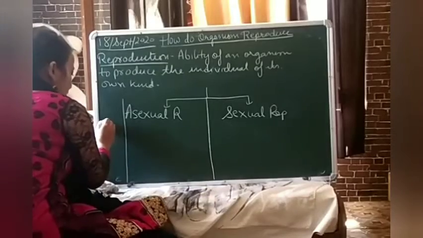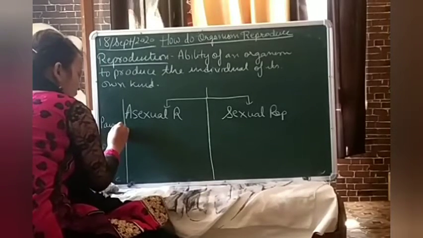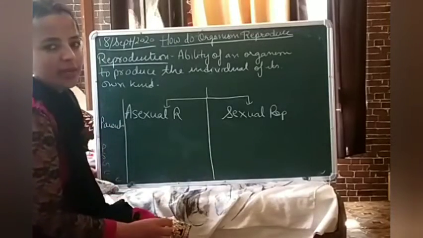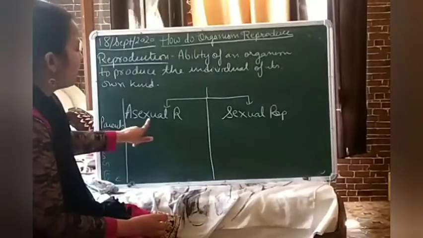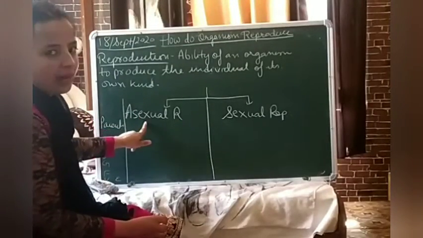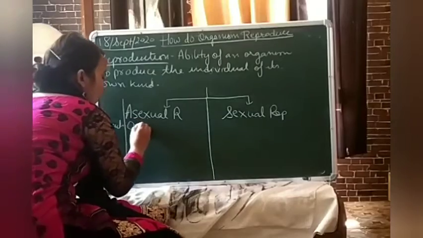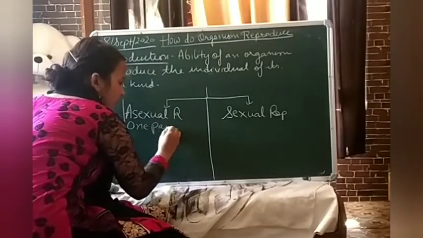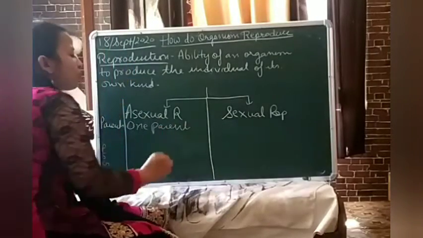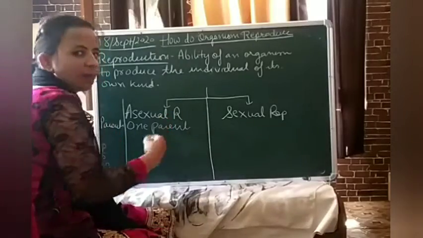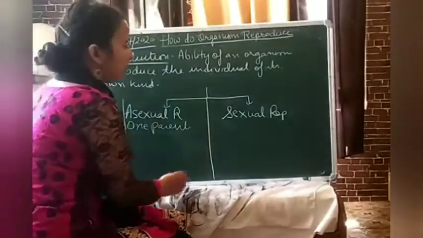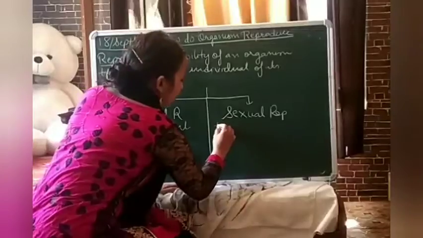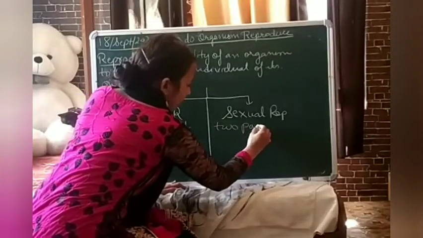First of all, I will take parents. How many parents are involved in asexual reproduction? Asexual means without any sexual activity. Only one parent is involved. We will study asexual reproduction in detail with the passage of time. And in sexual reproduction, 2 parents are involved.